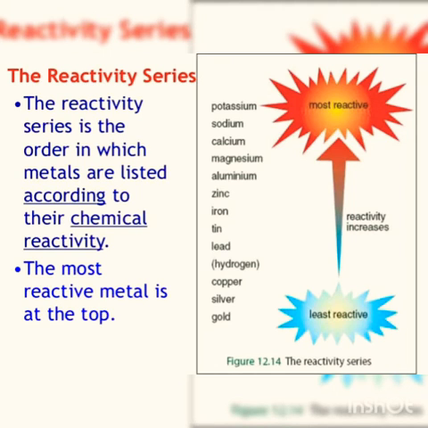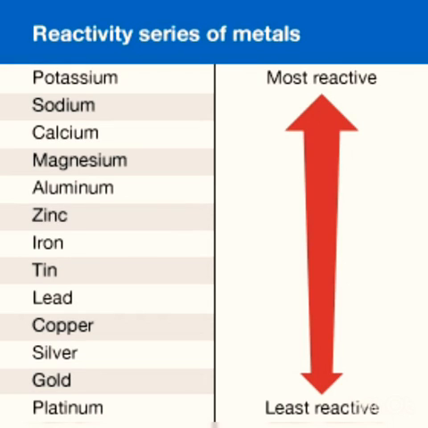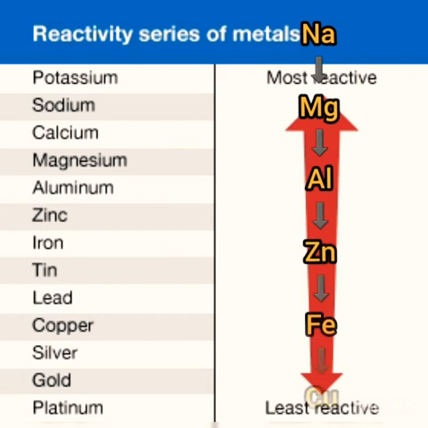metal is gold. Students, can you arrange the following metals, that is aluminium, copper, iron, lead, magnesium, zinc and sodium, in their decreasing order of reactivity using this reactivity series? You can arrange as sodium, magnesium, aluminium, zinc, iron and copper.